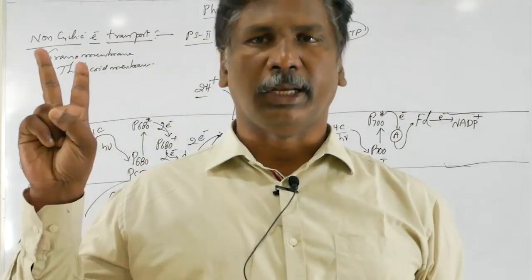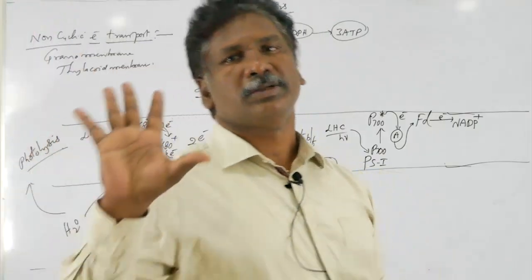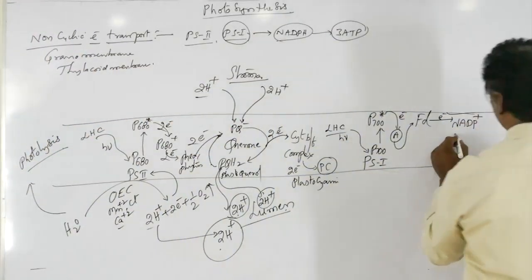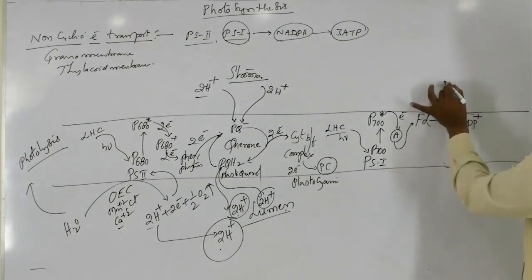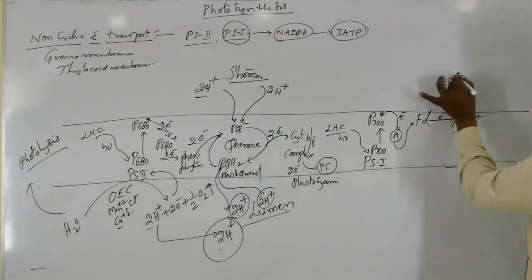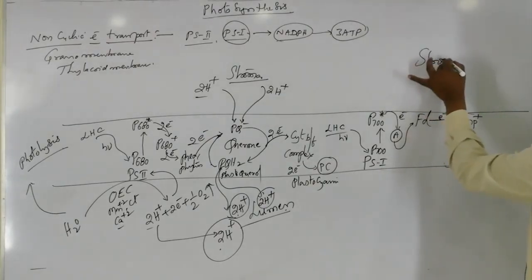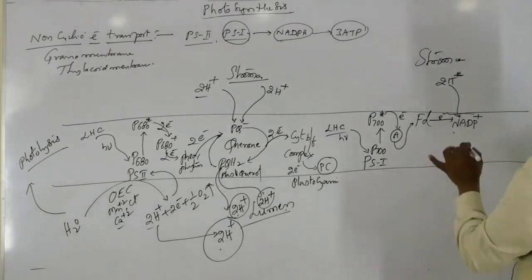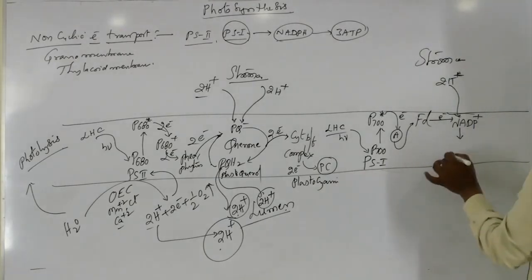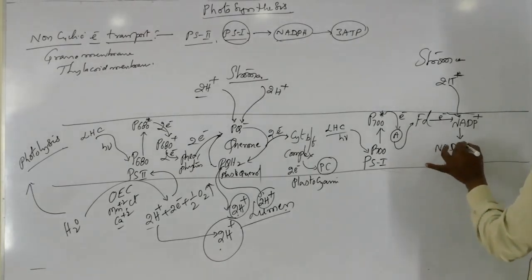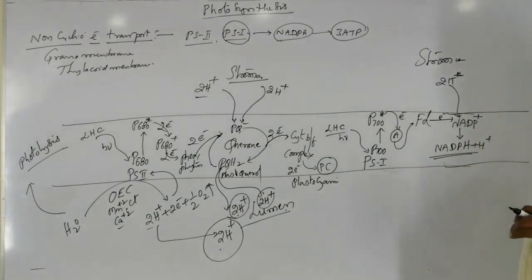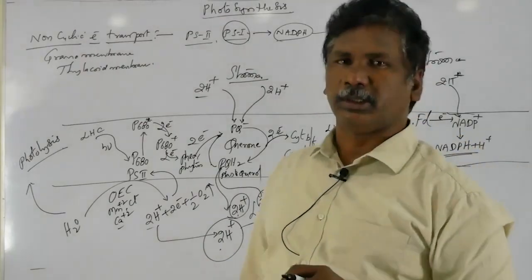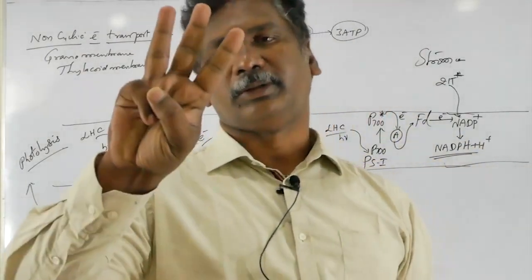Nicotinamide adenine dinucleotide phosphate is accepting the electron from pyridoxine and protons from the stroma. It is finally reduced into NADPH. That is also an energy compound, equal to 3 ATP.